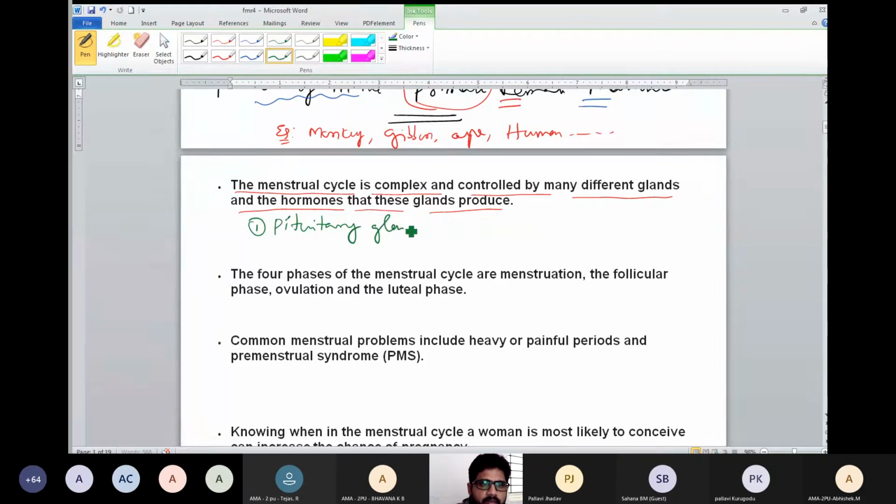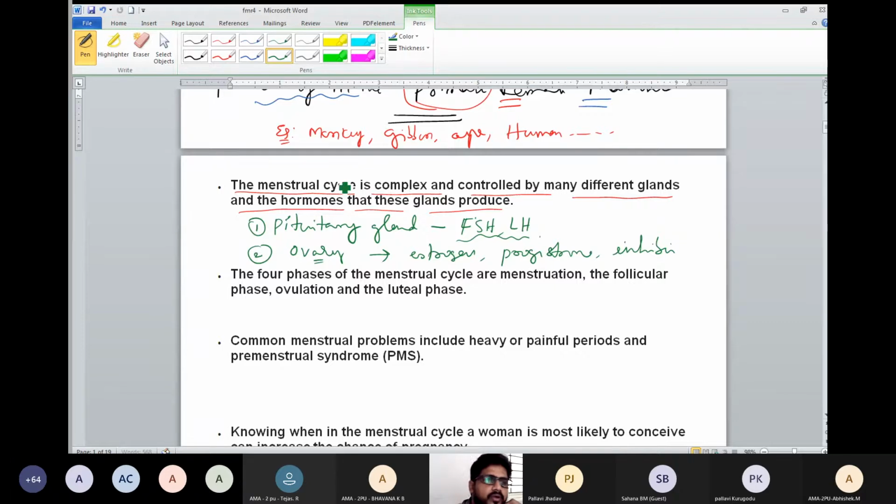Pituitary gland. From the pituitary gland, FSH, LH, these hormones are controlling the menstrual cycle. Number 2, ovarian hormone, ovary. From the ovary, estrogen, progesterone, these hormones, and also inhibin